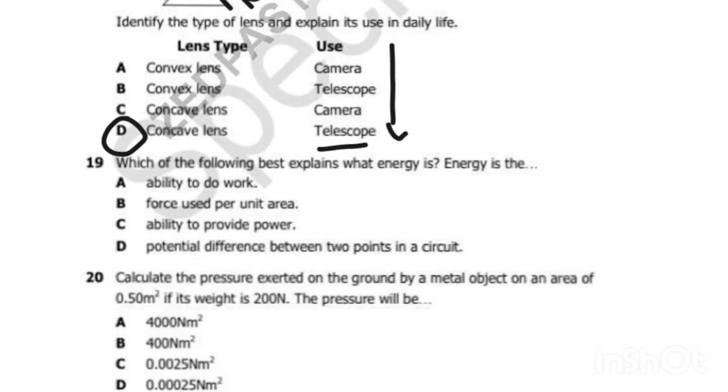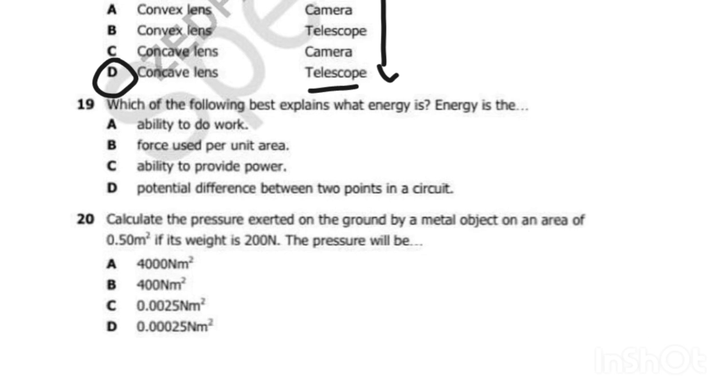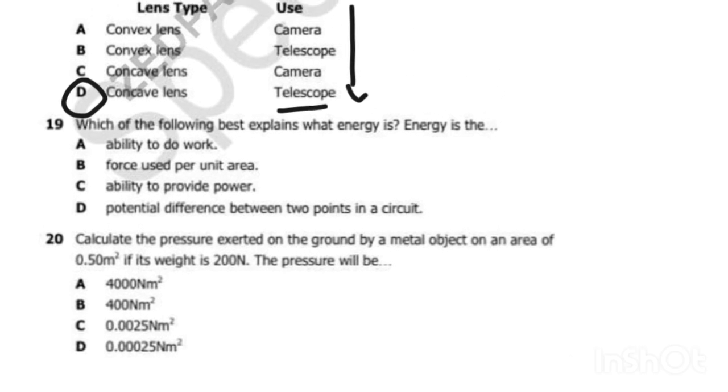So we go to 19. Which of the following best explains what energy is? Energy is the ability to do work. This is the one which is explaining, which is A, the ability to do work. Force used per unit area? No, this is pressure. Ability to produce power? Potential difference between 2 points of the circuit? No, this is potential difference, which is voltage.